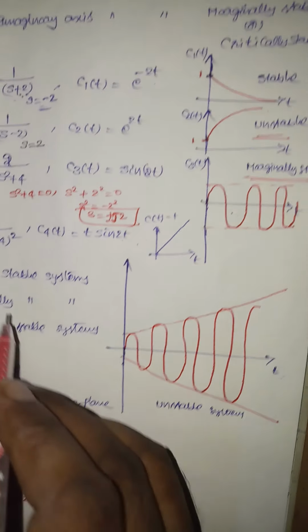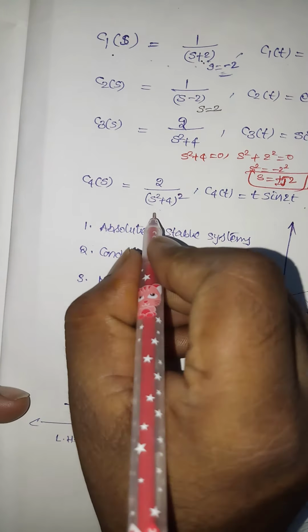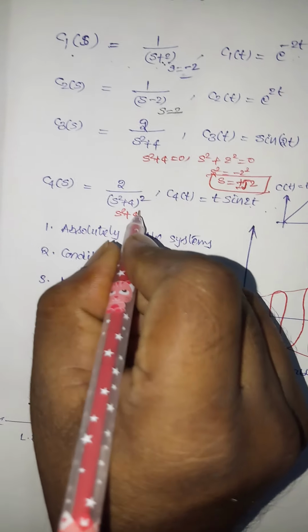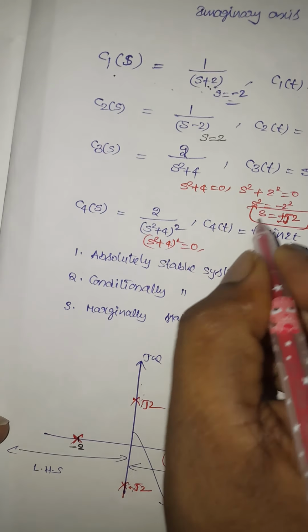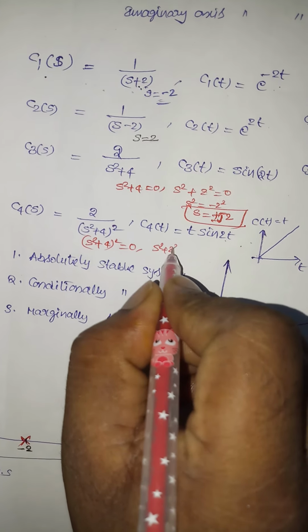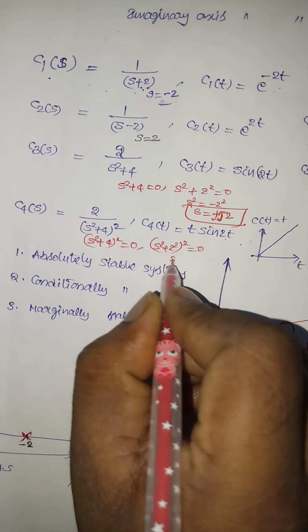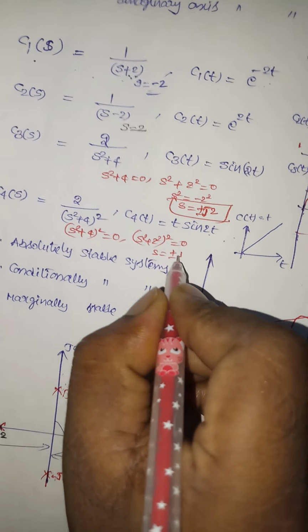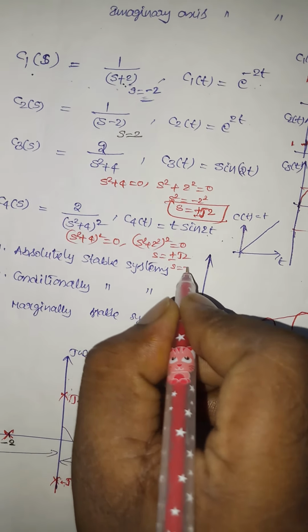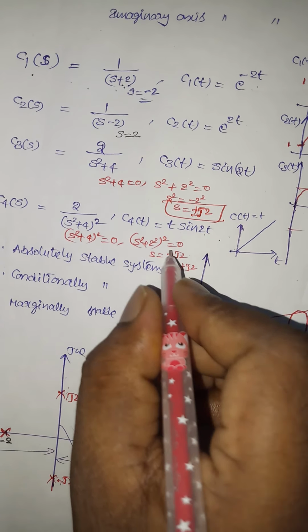Next, suppose the poles are here, s square plus 4 whole square is equal to 0. Same thing, s square plus 2 square whole square is equal to 0. s is equal to plus or minus j2, plus or minus j2. Four poles are present here.